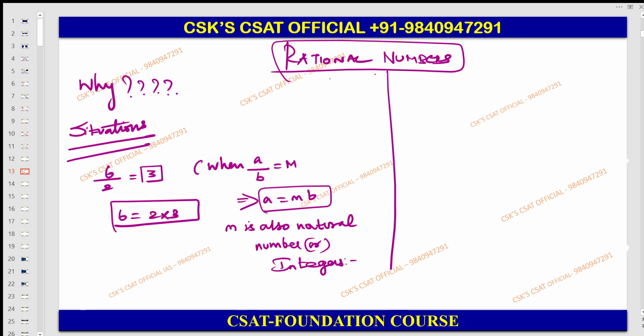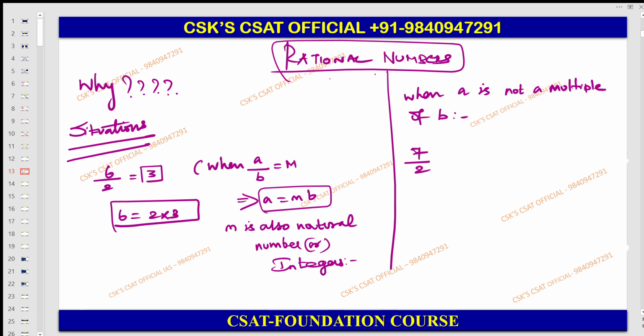When it is in this format, this is 100% okay. Now what happens when a is not a multiple of b? For example, here 6 is a multiple of 2. Now let us take 7 by 2.